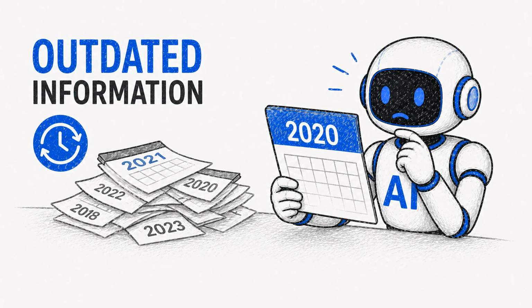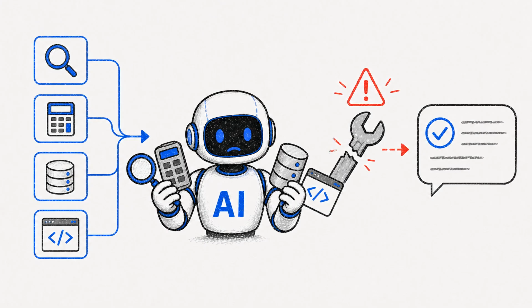Another cause is outdated information. A model may know something that was true at one time, but no longer true now. Companies change policies, software changes features, public roles change hands. If the model cannot check current sources, it may give an answer from the past. Some AI systems can use tools such as search, calculators, databases, or code runners.